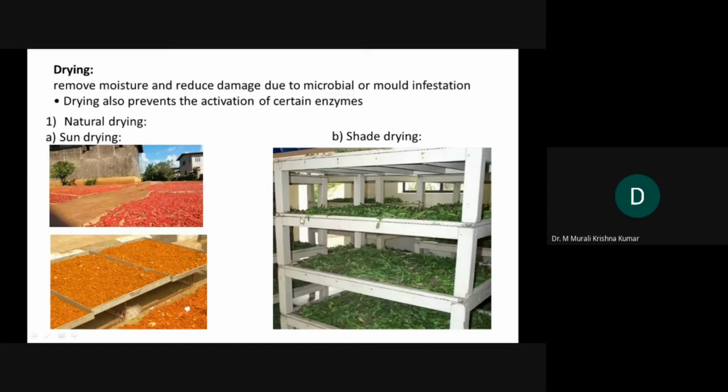The next one is a very common thing, that is drying, very important. Drying helps us by removing moisture, and it also reduces damage due to microbial or mold infestation. Whenever life has to prevail, it needs moisture. Unless you have moisture, microbial or fungal growth cannot happen. That's the reason why there is a lot of importance in the herbal industry especially for this drying operation.